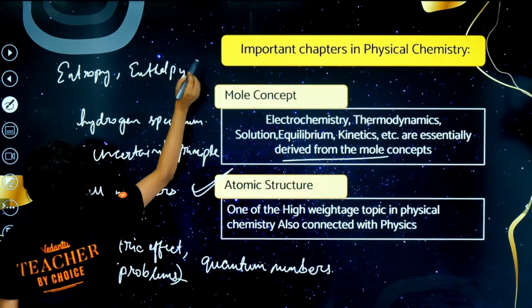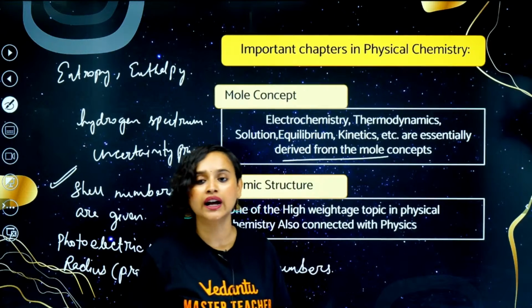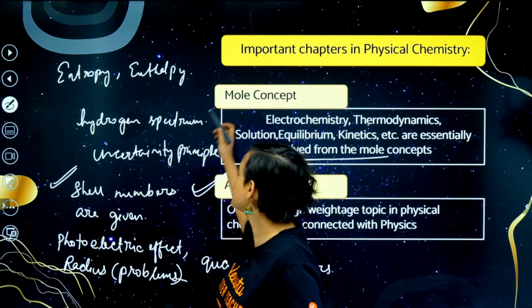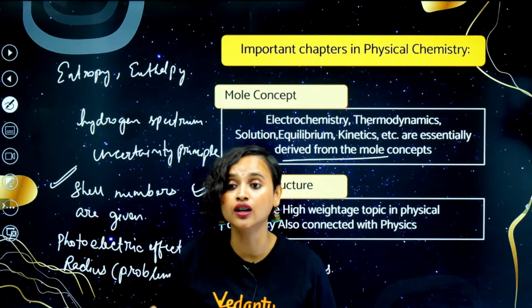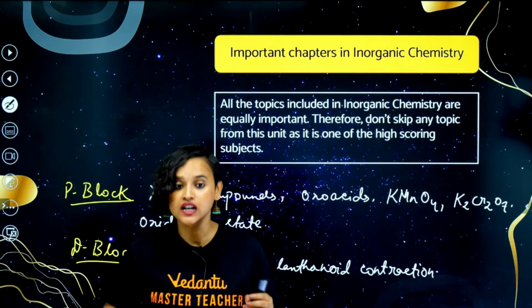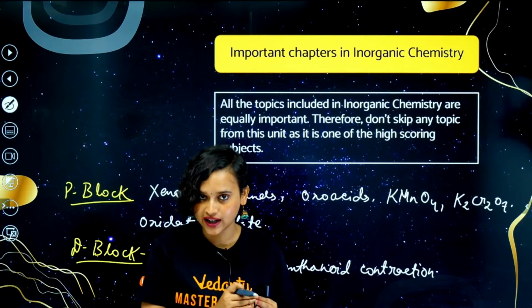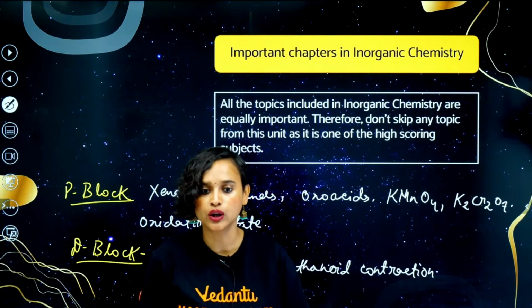Entropy and enthalpy are again related to thermodynamics, equilibrium and kinetics, so once you do all of these, it will also get clear. Everybody, are we clear on the physical part of the chapters and the inorganic chapters? Shall we move on towards organic chemistry? Let me tell you all the important topics from organic chemistry as well. What do you all think, guys?